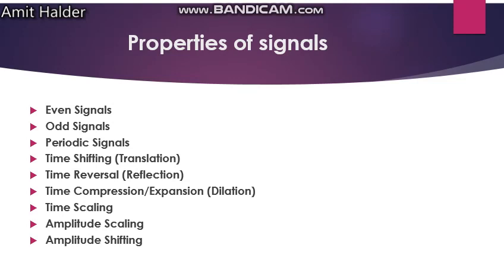As we see here, there are different properties of signal according to mathematical operation. As we know, a signal is a function of time. So: even signals, odd signals, periodic signals, time shifting or translation, time reversal or reflection, time compression or expansion or dilation, time scaling, and amplitude shifting. These are the properties of signals.